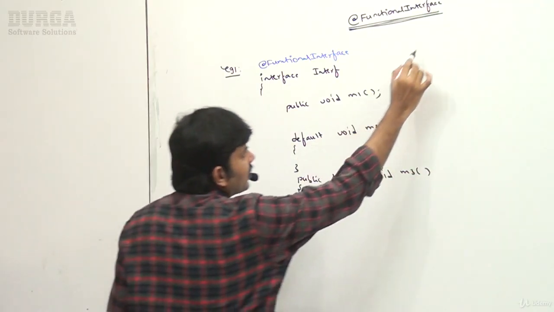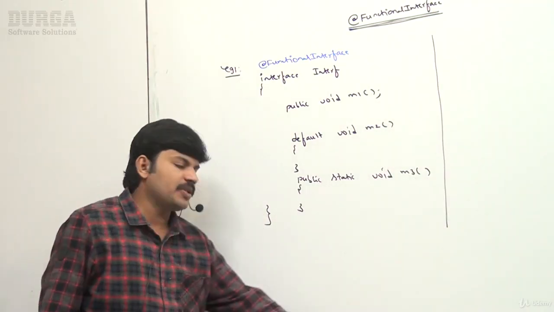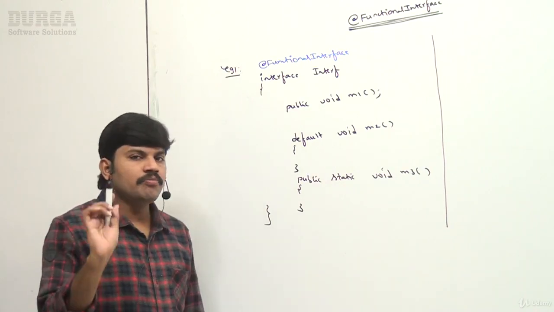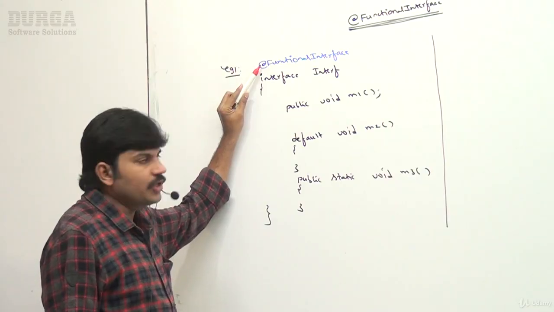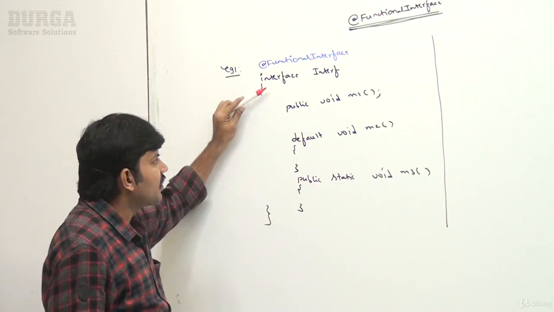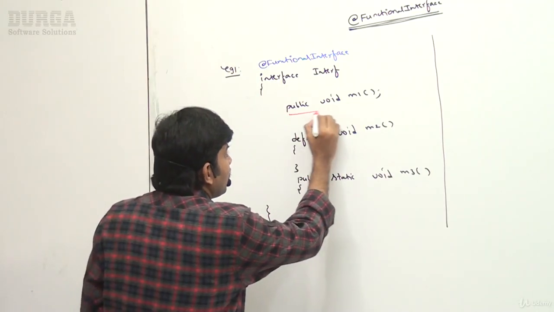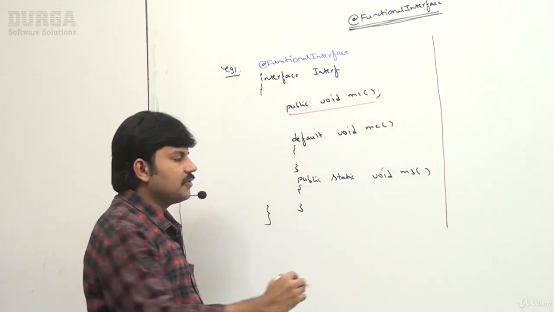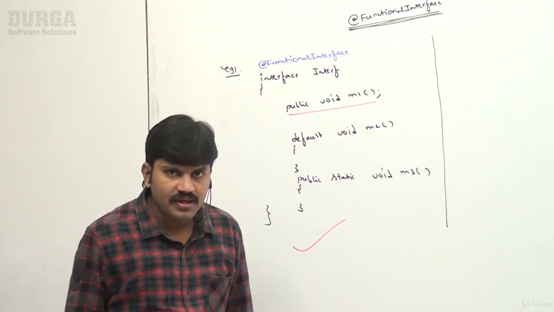Sir, now I will ask the compiler, can you please compile this code? Immediately the compiler is going to check: oh, it is a functional interface, he used the @FunctionalInterface annotation explicitly. Compulsorily I have to evaluate how many abstract methods are there. Only one abstract method. That's why it is perfectly valid. Everyone can understand, right?